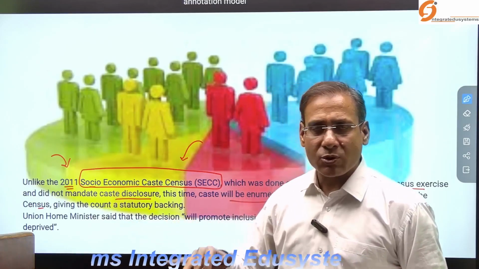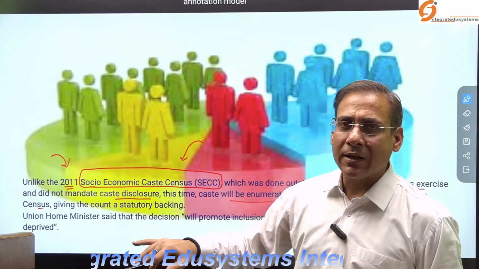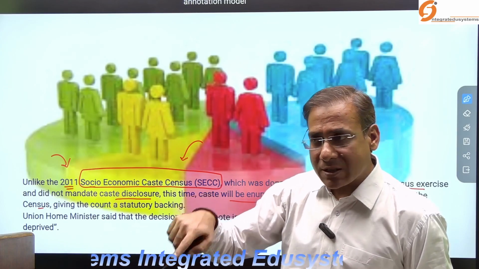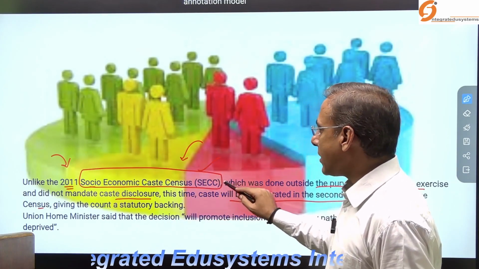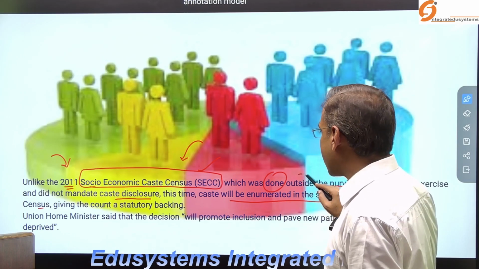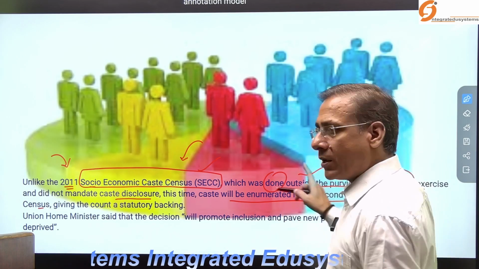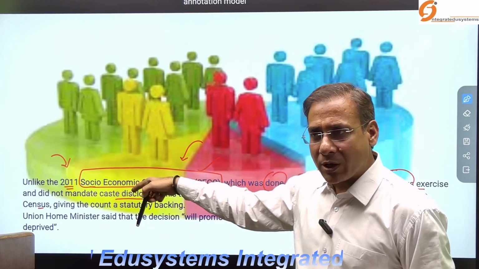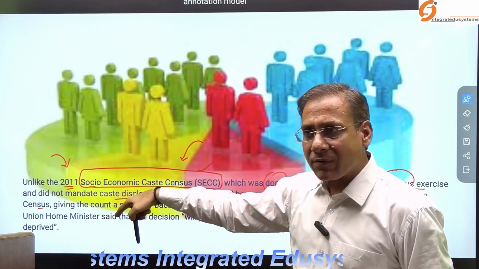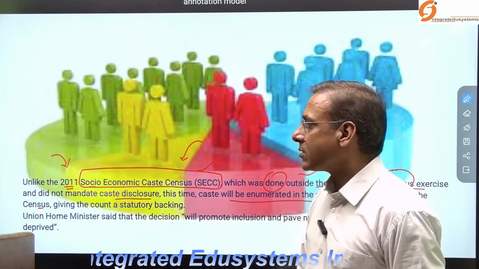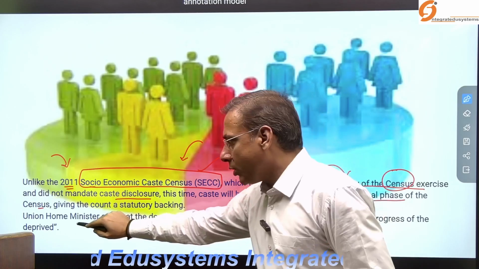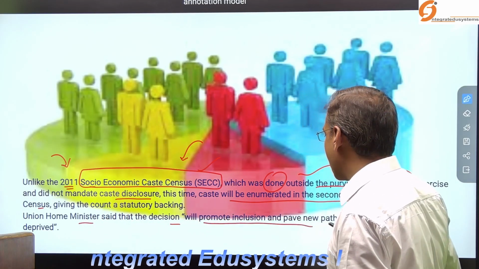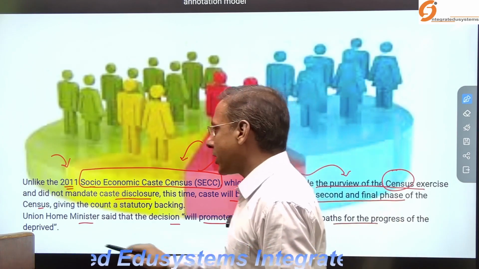This time caste enumeration will be part of the census itself. Earlier, the socio-economic caste census was done outside the purview of the census. But right now the government has announced that this caste census will be held under the census itself. And the Union Home Minister, Mr. Shah, has stated that this decision will promote inclusion and pave a new path for progress of the deprived.